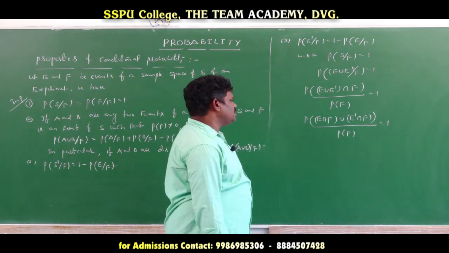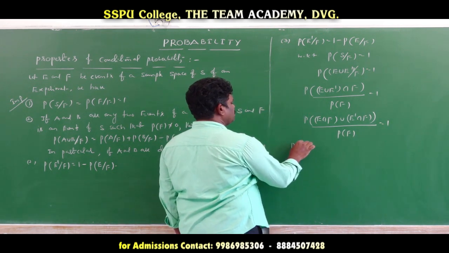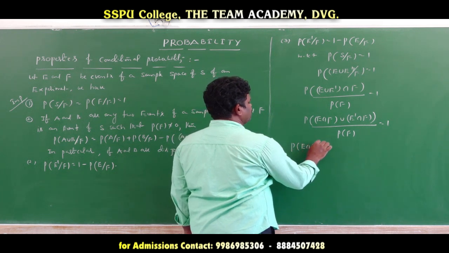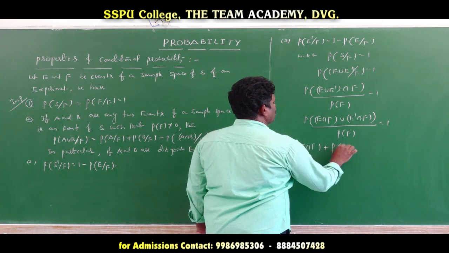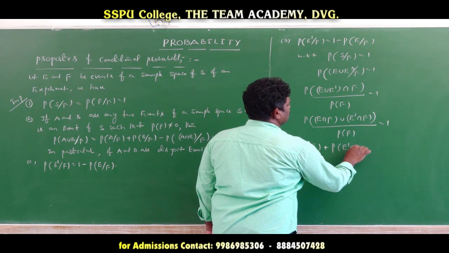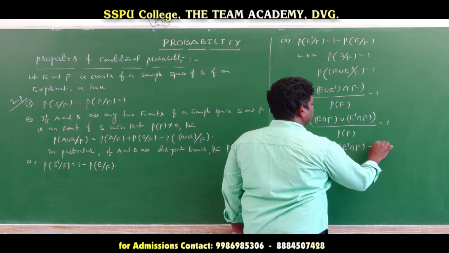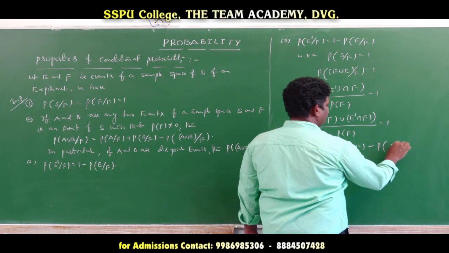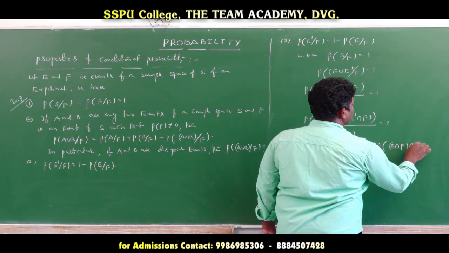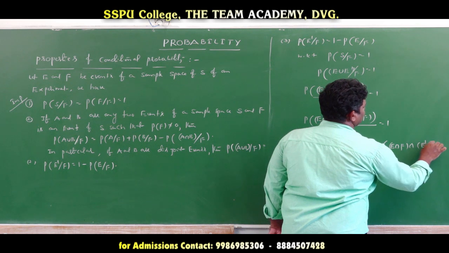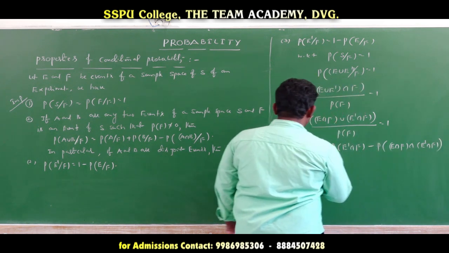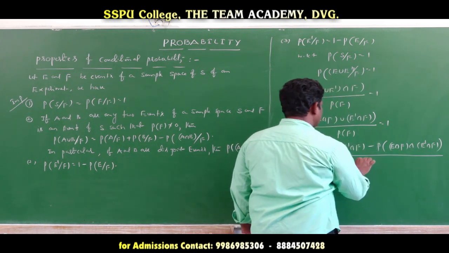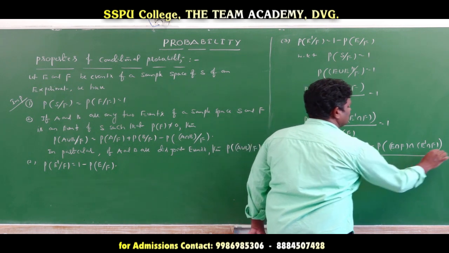Now we apply the addition theorem: probability of E intersection F plus probability of E complement intersection F minus probability of E intersection F intersection E complement intersection F, divided by the probability of F, is equal to 1.